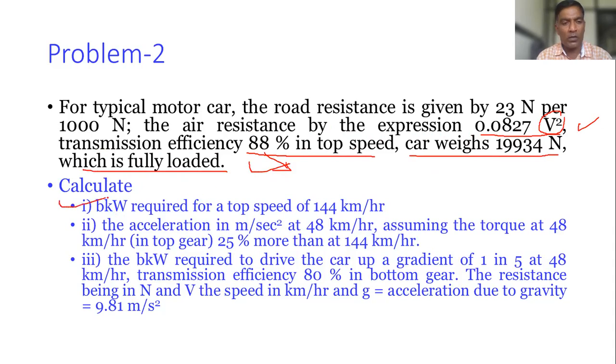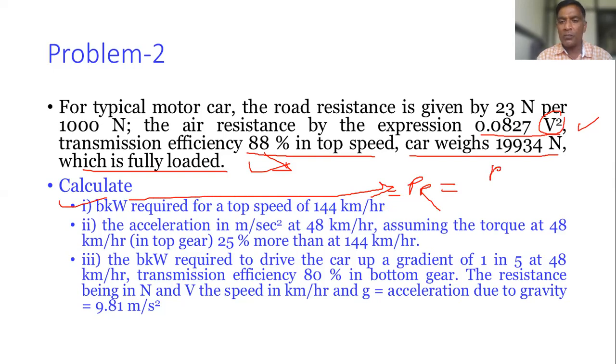Calculate, number 1, the brake kilowatt required for a top speed of 144 kilometers per hour. So do you know the formula for brake kilowatt? That is the power required, and BKW is the term used.